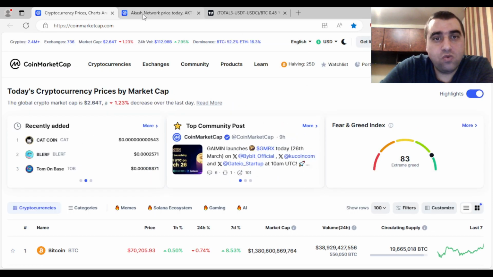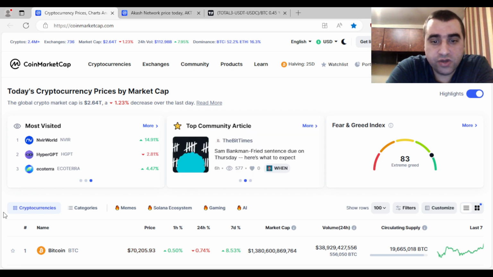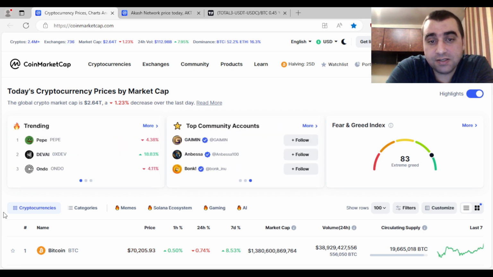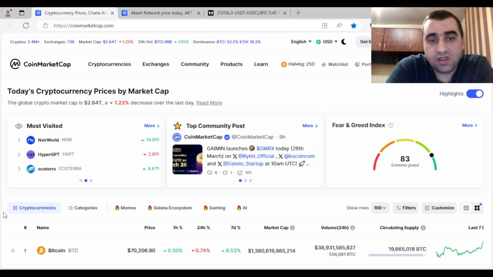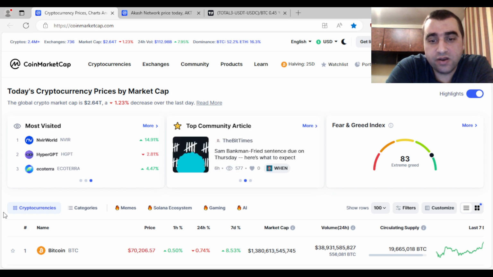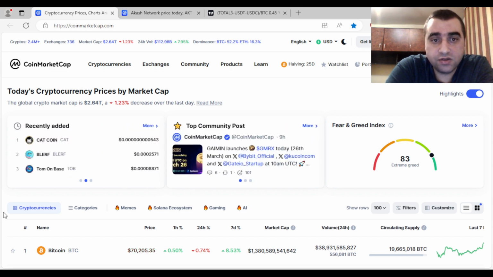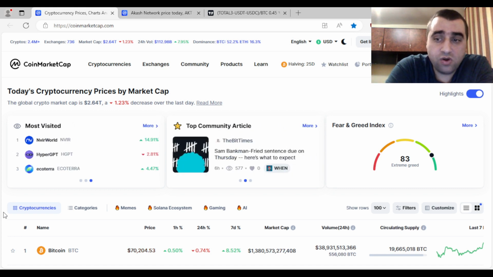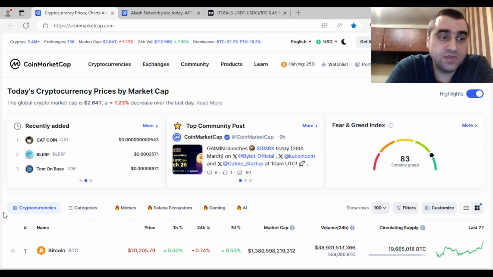Okay, why I insisted with these details about Bitcoin, about Total3, about Bitcoin dominance, because all of these have an important impact on crypto space. Also stock market has an impact on crypto space. Right now stock market, Nasdaq, it is on downtrend on daily. S&P 500 also, it is in downtrend. So we have small correction, but if overall it will keep the uptrend, also the Bitcoin can keep the uptrend.